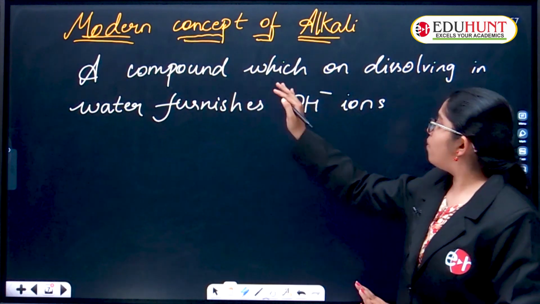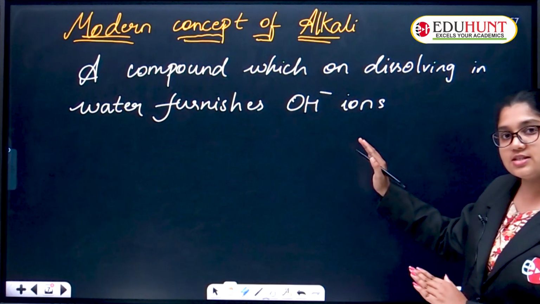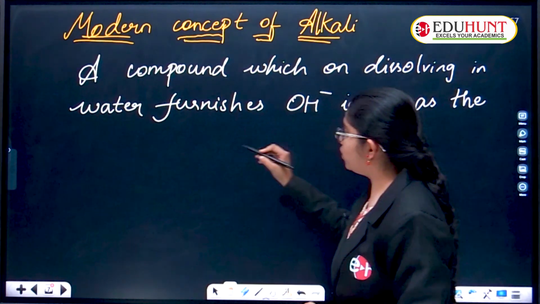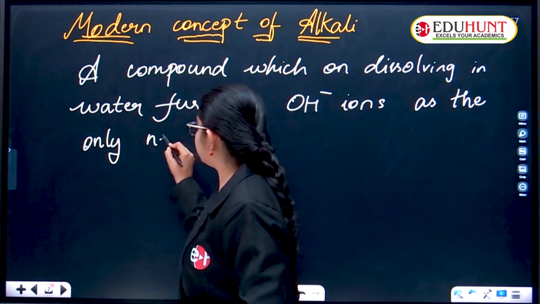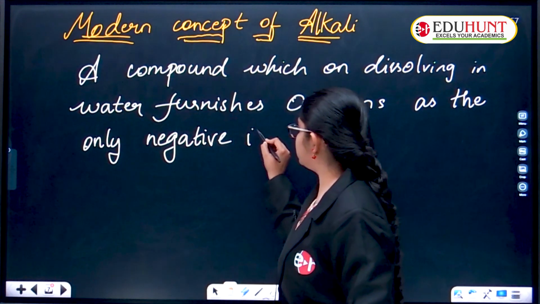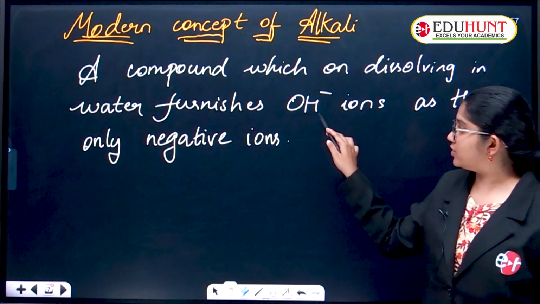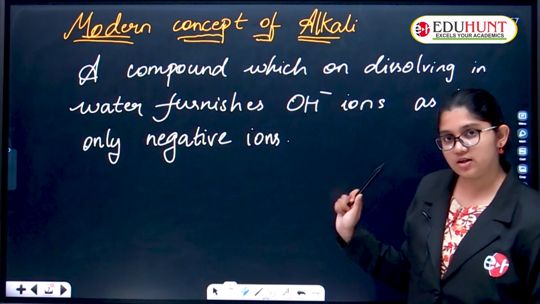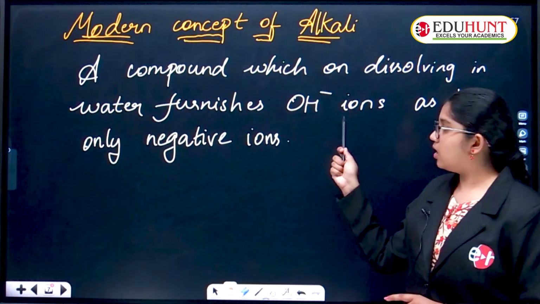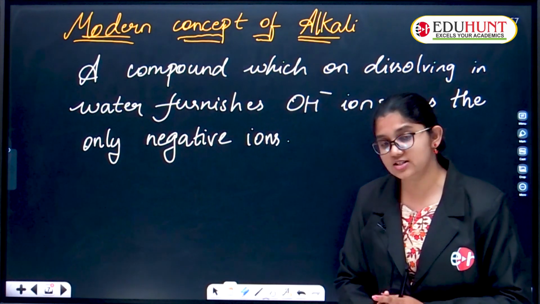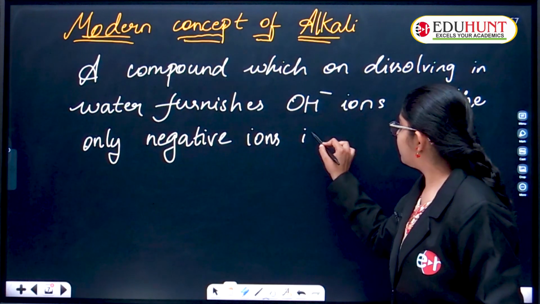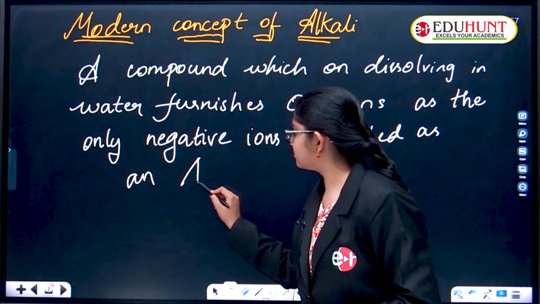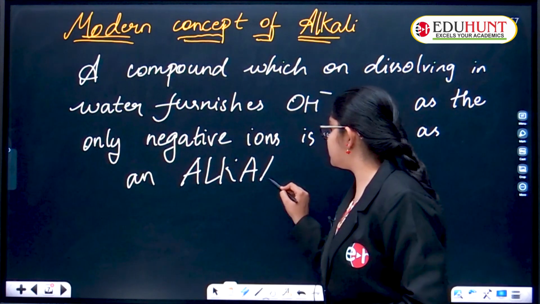So a compound which on dissolving in water gives out OH minus ions as the only negative ions is called an alkali. This is the modern concept of alkali.